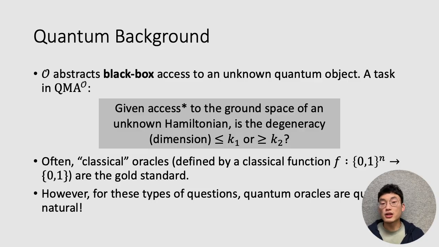It'll have some crazy structure, and really the most general thing we can say is that it's going to be some subspace, and therefore the best access we have to this is via a quantum oracle, which is some operation on quantum states.